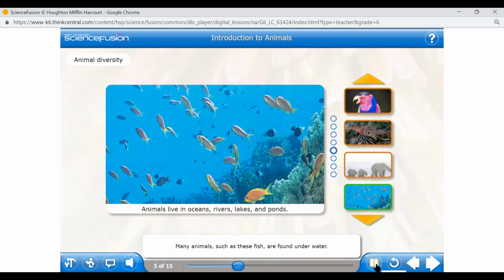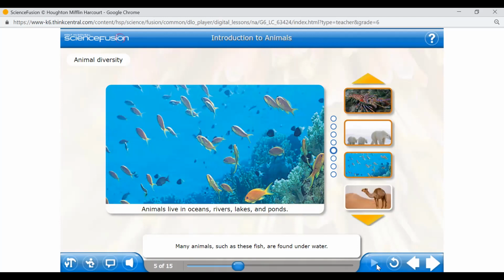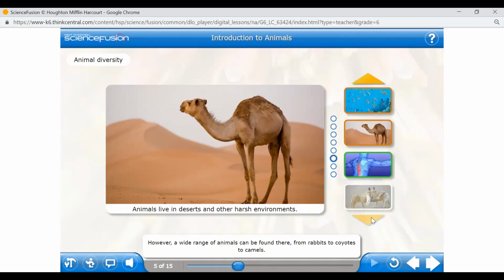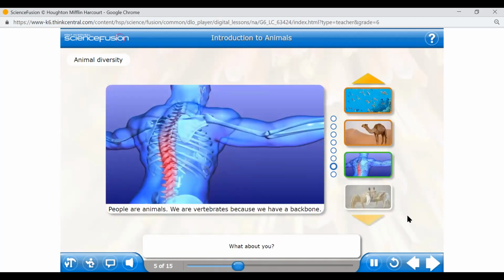Such as these fish, which are found underwater. Where can you find camels, girls? Desert. Very, very hot environment, very harsh environment. Living in a sweltering desert without air conditioning, however, a wide range of animals can be found there, from rabbits to coyotes to camels. What about you?